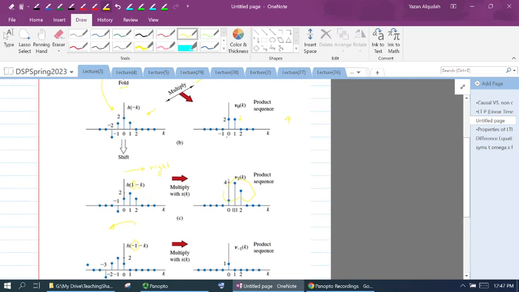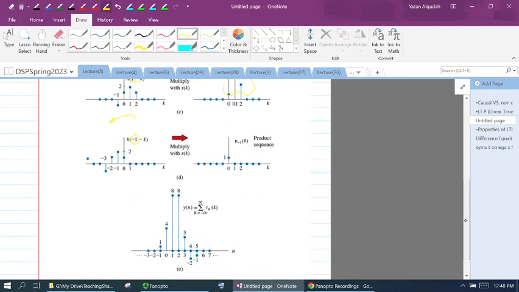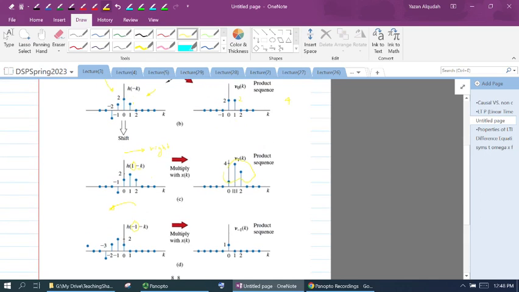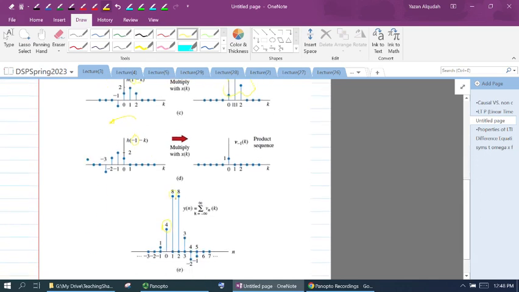When n is equal to 0, I got a 4. When n is equal to 1, if I added these, it should give me an 8. When n is equal to 2, if I've done it, it would have given me a 2, and so on.